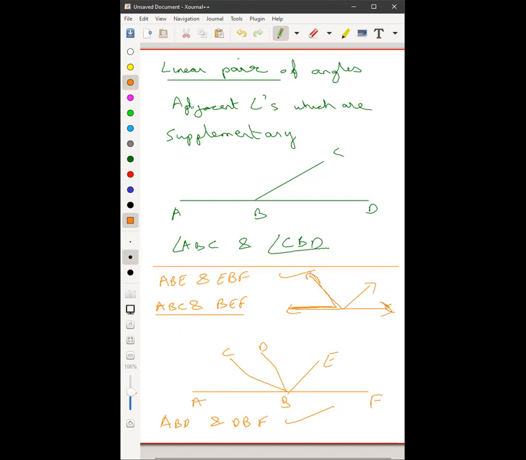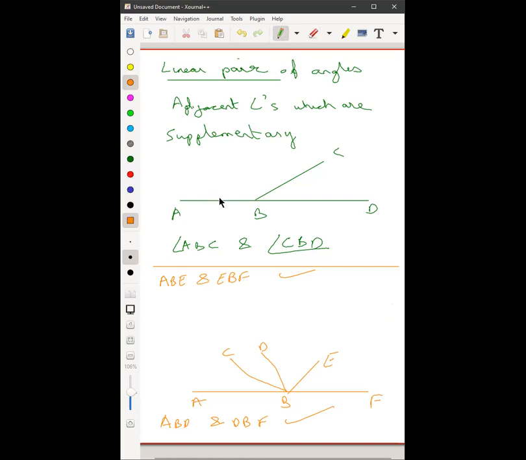B is a common vertex. Both arms are on the other side, and where is the common arm? We don't have a common arm. So are they adjacent angles? No, sir. So if they're not adjacent angles, can they be linear angles? No, sir. Right? We just went through a lengthy exercise on adjacent angles. Please revise that. So this is not correct.